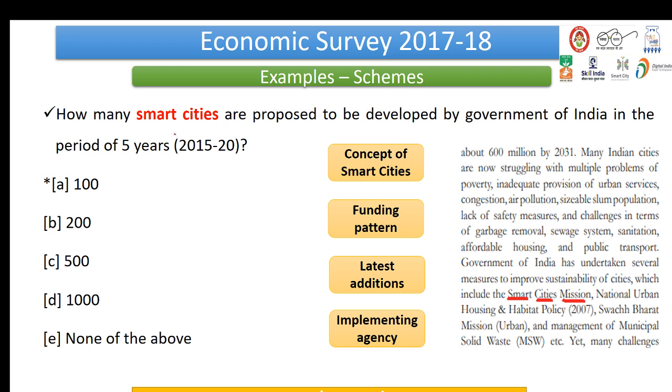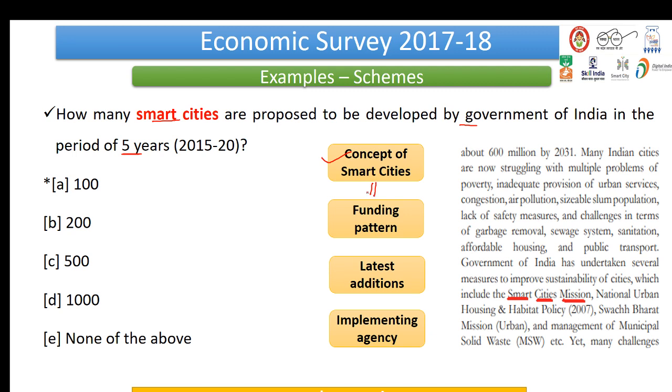Next comes a question which was related to how many smart schemes are proposed to be developed by the government of India in the period of 5 years, right? Now start your chain of thoughts. What should it be? What is the concept of smart cities? Link it to the syllabus. Where does it fit in? It fits in the topic of urbanization of our ESI paper, right?